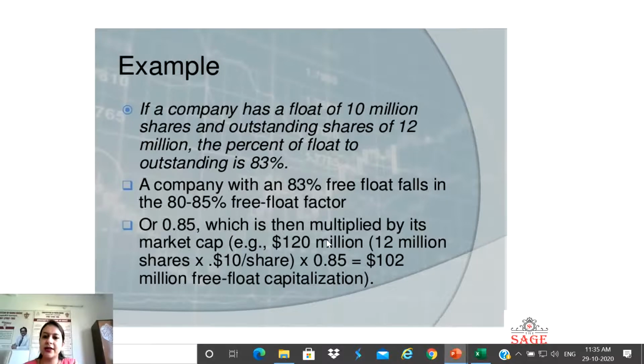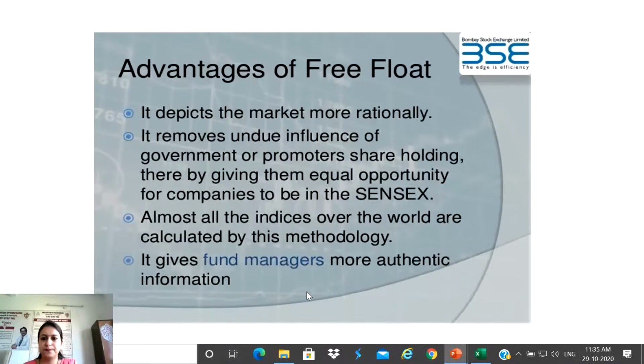As simple as that: first you find the market capitalization by multiplying total outstanding shares with the current market price per share. Then that has to be multiplied by the free float factor, which comes after calculating the percentage of free float shares to outstanding shares. So this is the method to calculate free float capitalization.